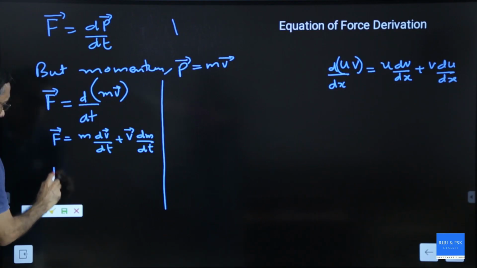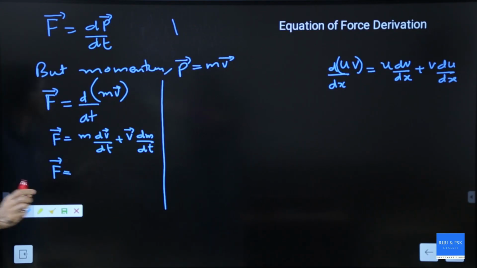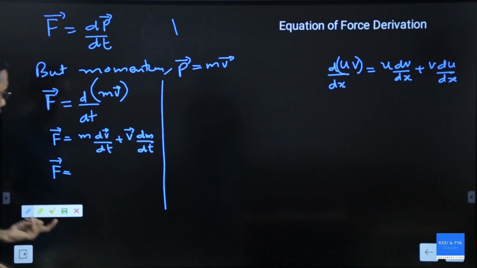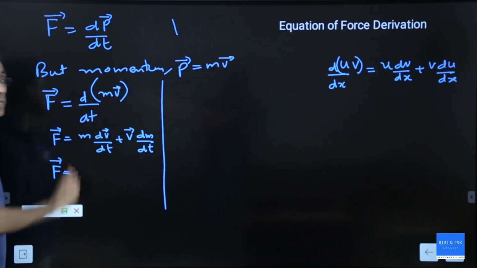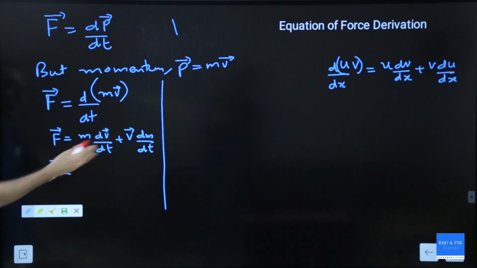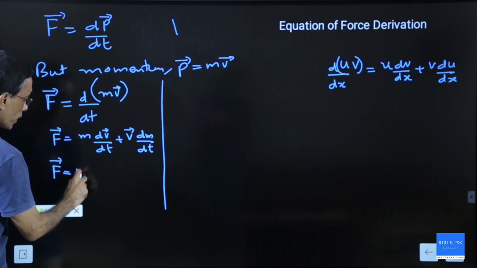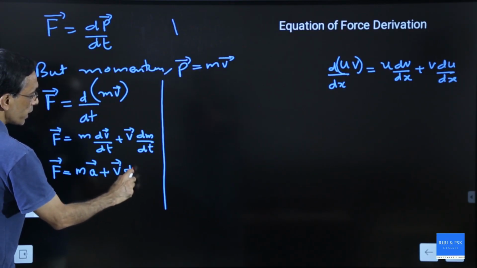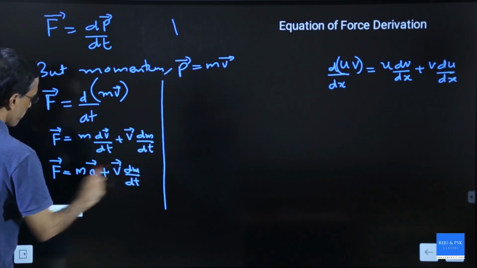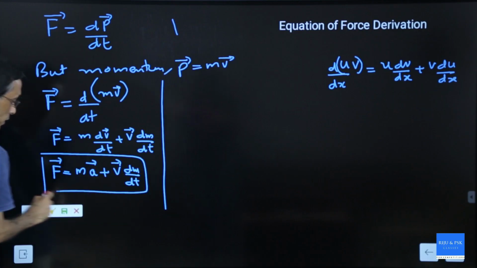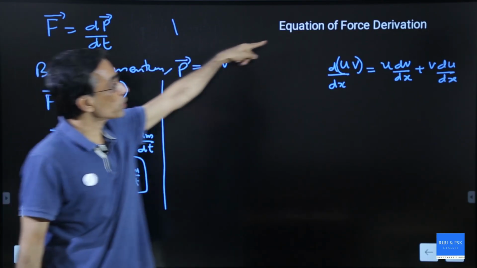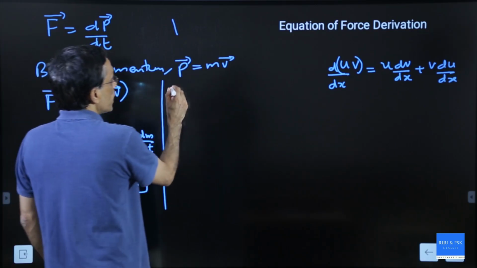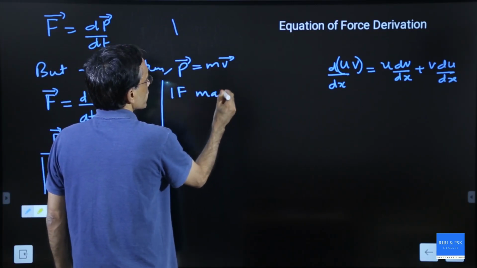Now F is equal to... see, my class became more mathematical. I want to do that experimental physics class, but this is for mathematical. What is dv by dt? Rate of change of velocity with time is called acceleration. So that will be written as F is equal to m into a plus v into dm by dt. So this is the force equation, and this is the derivation. Fine. But if mass is constant,